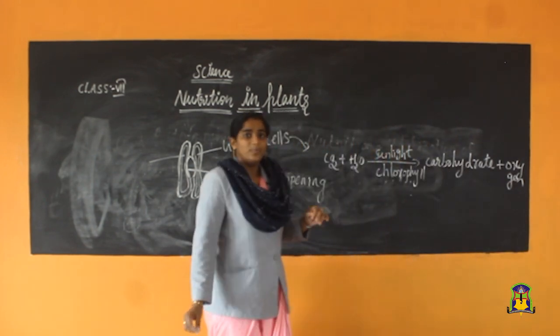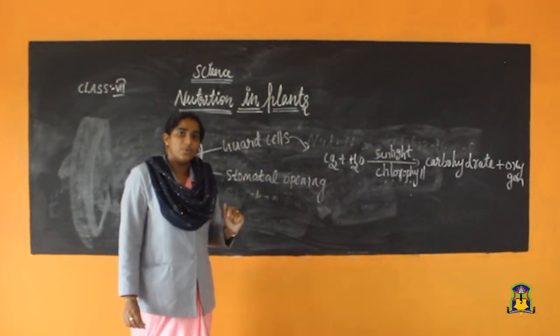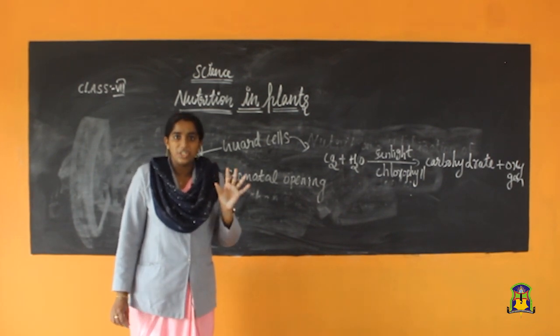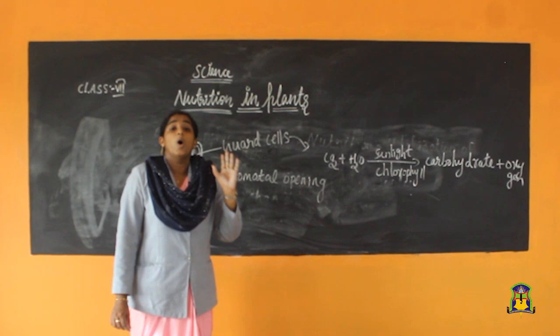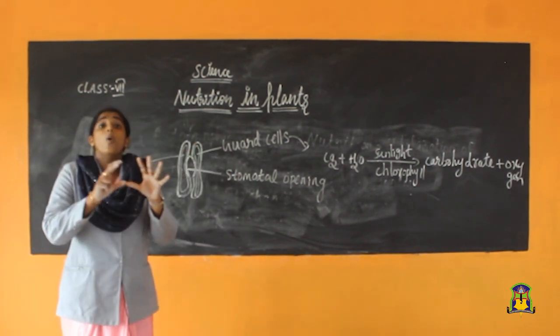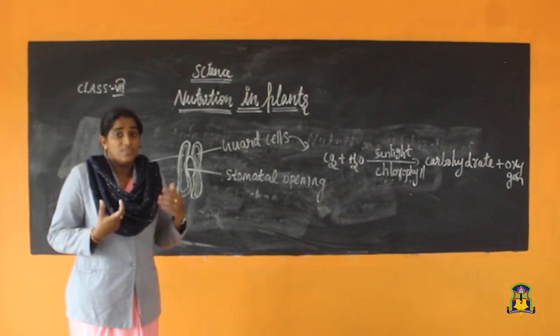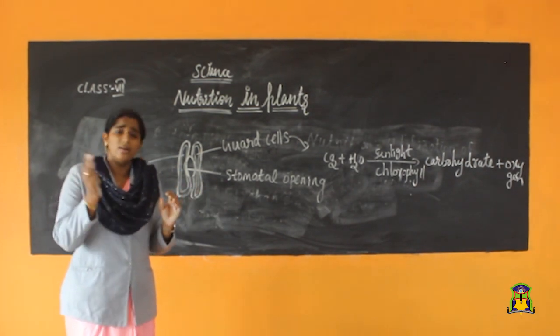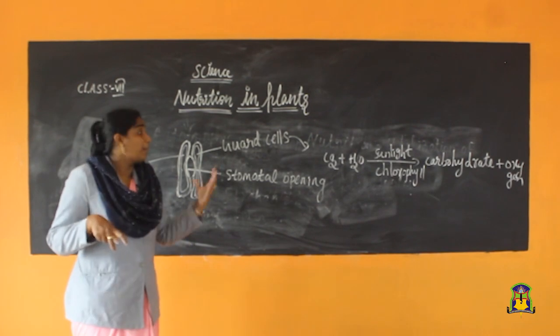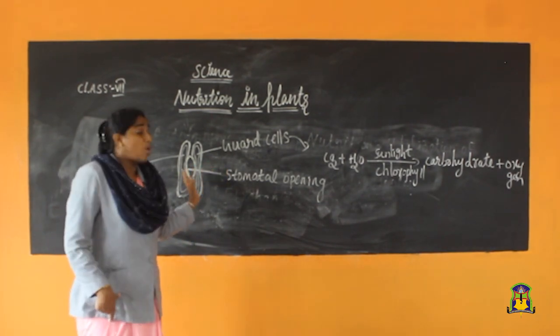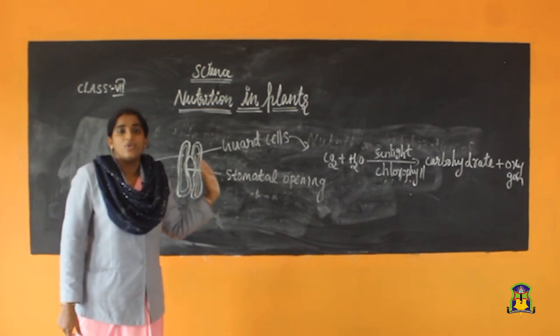So, what is autotrophic nutrition? Now you got it. What is autotrophic nutrition? Auto means self. Autotrophic nutrition means all the green plants prepare their own food. All living organisms need food. So, organisms preparing food themselves are autotrophs. Understood? So, all the green plants we can say are autotrophs.